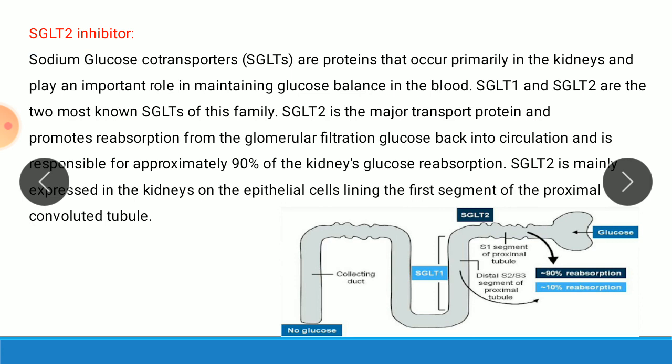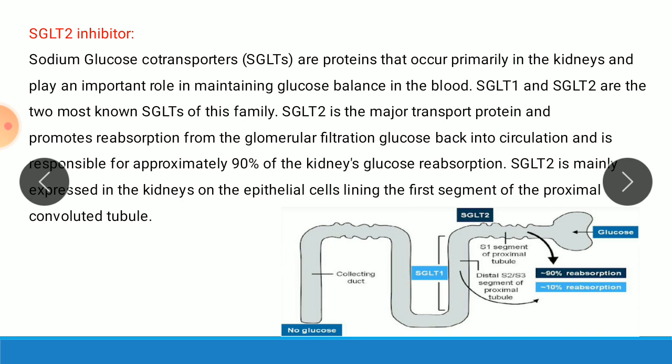There are two SGLTs, SGLT1 and SGLT2, the two most known SGLTs of the family. SGLT2 is a major transporter protein and promotes reabsorption of glucose from the glomerular filtrate back into the circulation and is responsible for approximately 90% of the kidney glucose reabsorption.